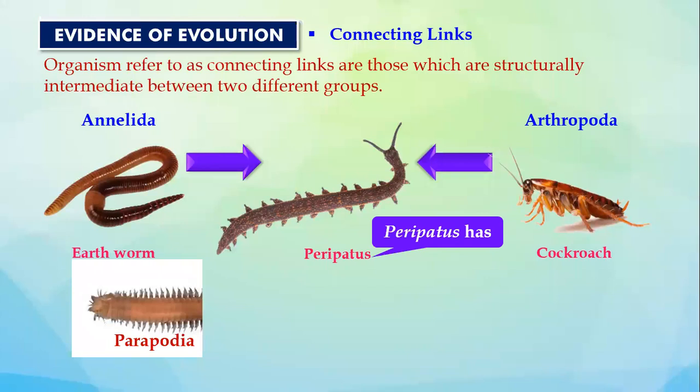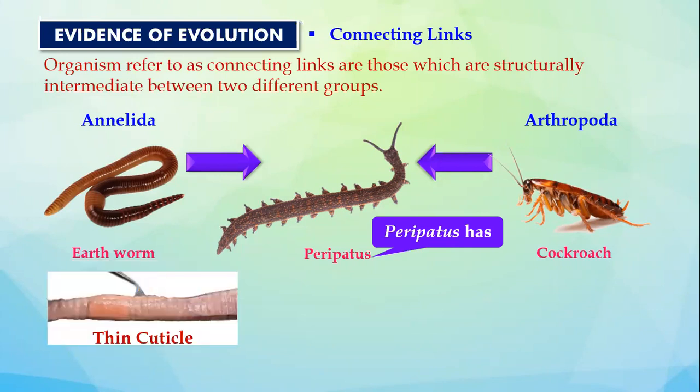Yes, are you all understanding? See, here we are trying to understand that evolution has happened, and iska evidence hai connecting link. Okay, because we can see here that Annelida में से Arthropoda group evolve होके form हुआ, but directly Annelida did not become Arthropoda. Annelida group के animal evolved and they became something like peripatus, which shows the features of Annelida also, which shows the features of Arthropoda also.